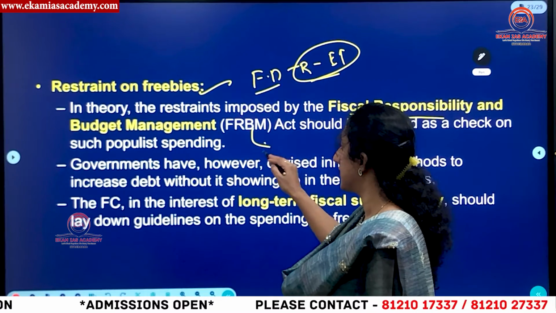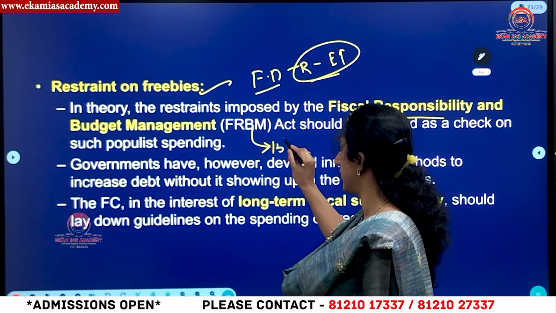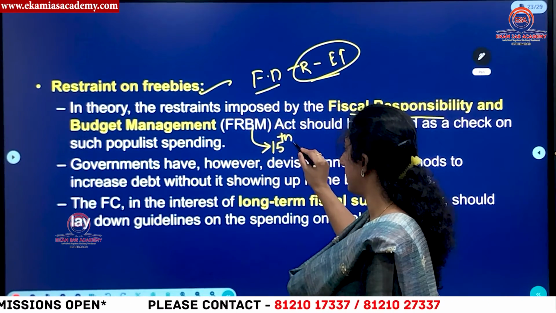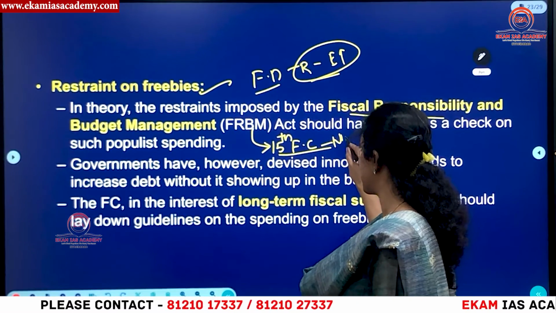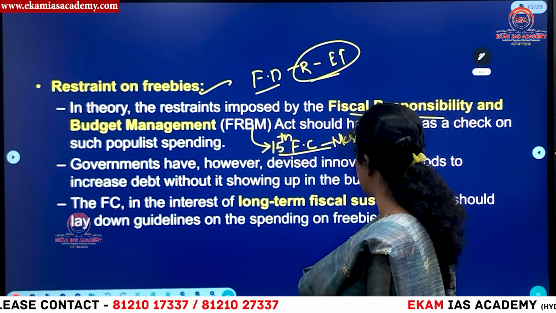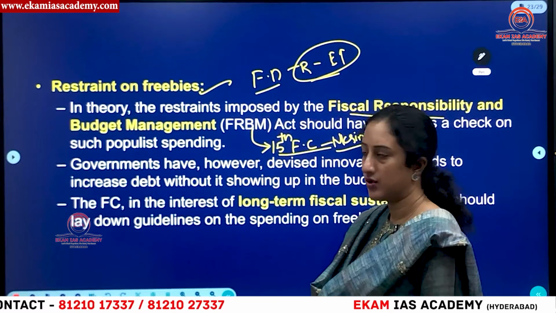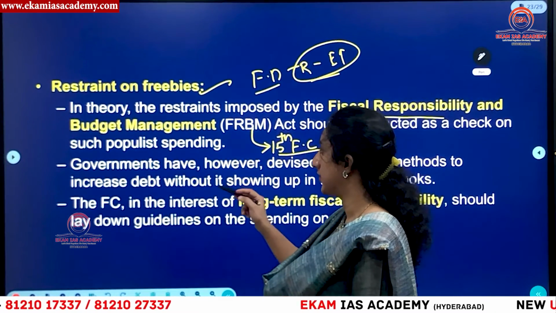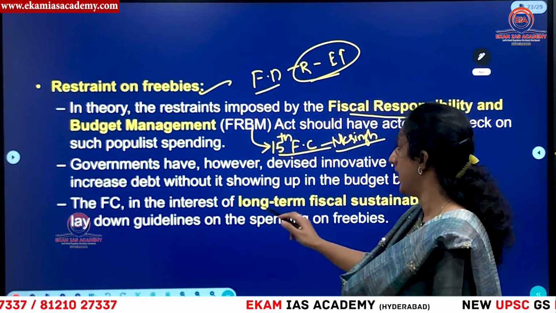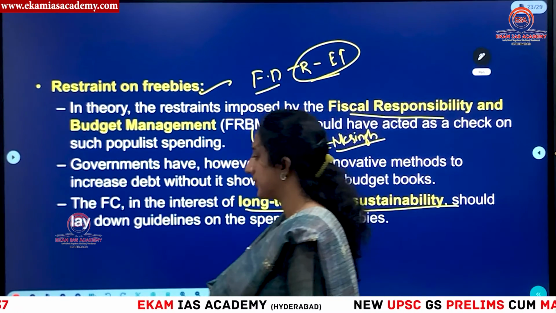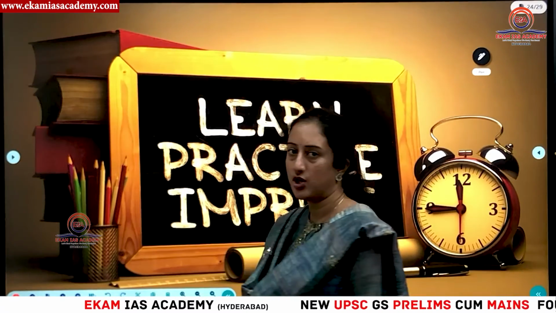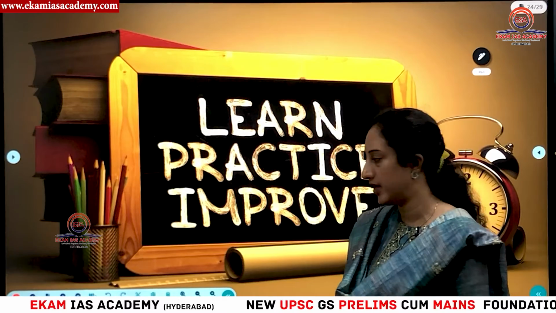If you remember, the FRBM Act was also recommended by the person who headed the 15th Finance Commission, that is N.K. Singh. He said there should be fiscal responsibility in terms of managing populist spending, and there should also be long-term fiscal sustainability along with this. So these are the recommendations and areas of concern that the 16th Finance Commission has to look into.